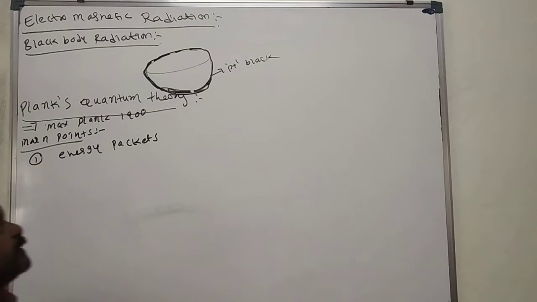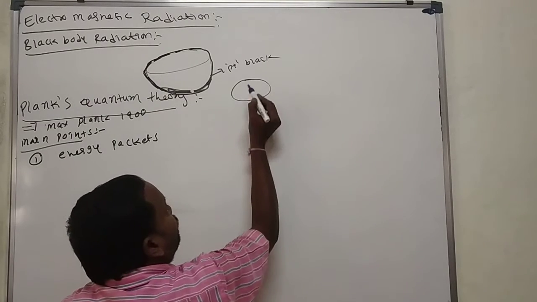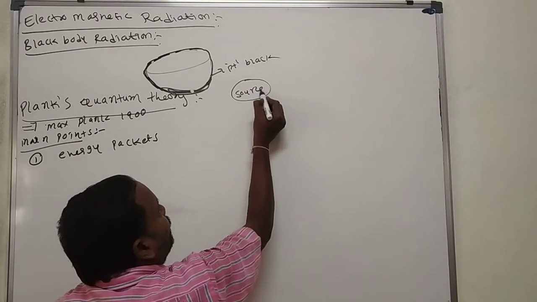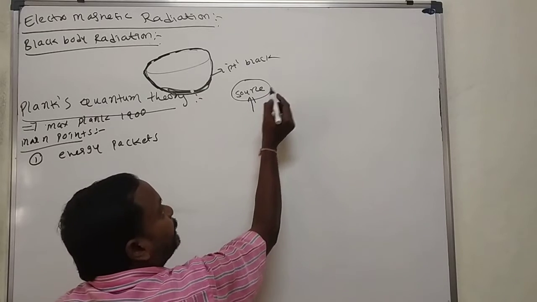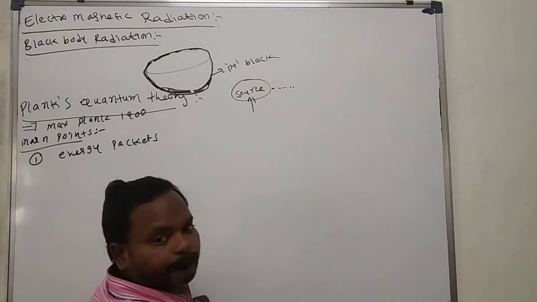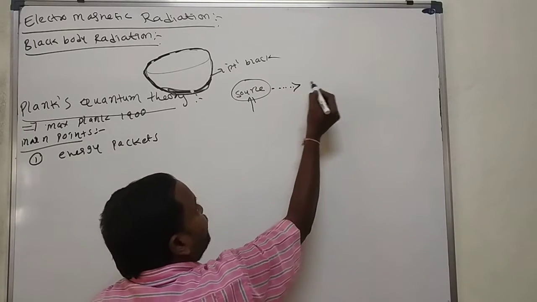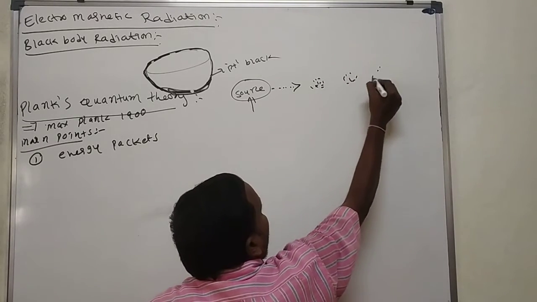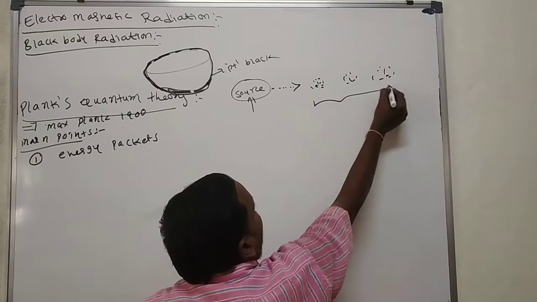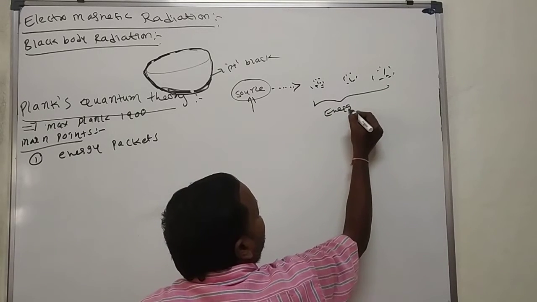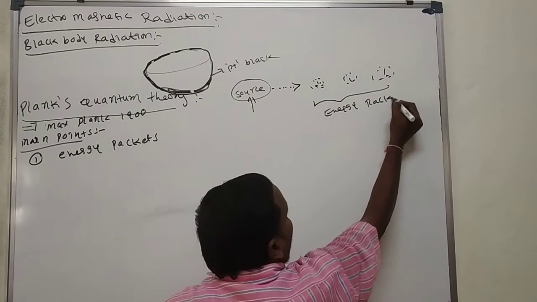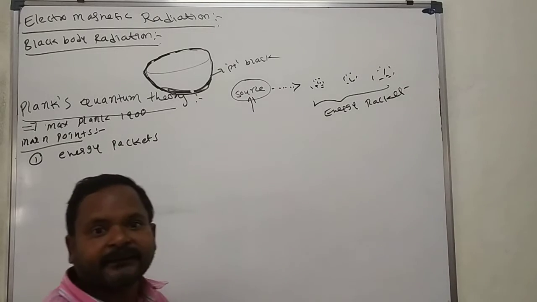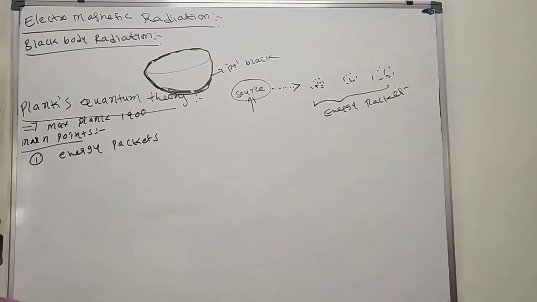Energy packets. For example, this is the source. You heat this one, and it releases some energy. That energy is released like this. These are called energy packets. What is the meaning of packet? Biscuit packet, chocolate packet.